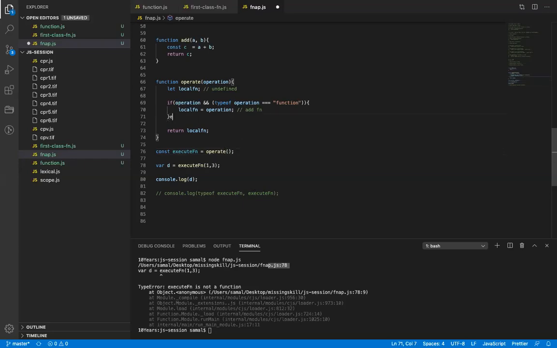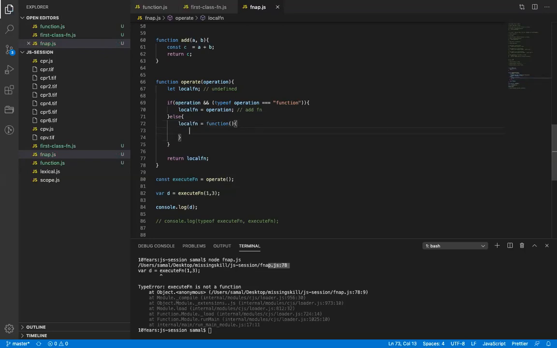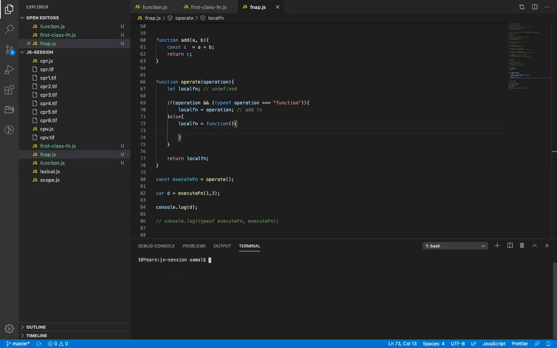That is why I wrote the else: if the developer doesn't pass any function as a parameter or reference, I will just create a dummy function for it. That means that function is not doing anything, but it does not crash the application. So if I run this now, it will do nothing. It will just print undefined because the execute function is pointing to the local function, which is doing nothing. So the return value is undefined.